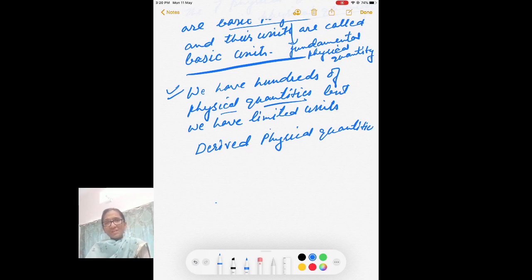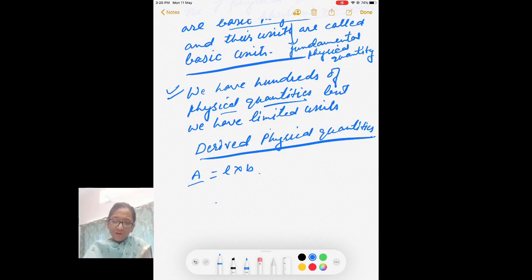One example is your area. So for finding area, you multiply length with breadth and you obtain area. So area is a derived physical quantity, and this physical quantity can be had by certain combination of the two lengths. What is your force?